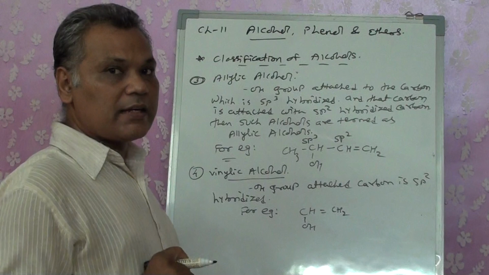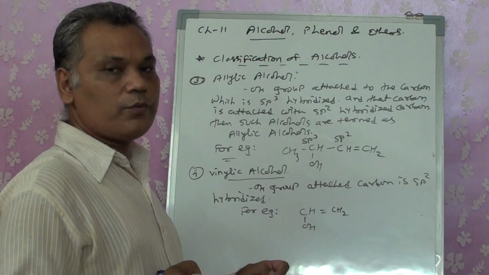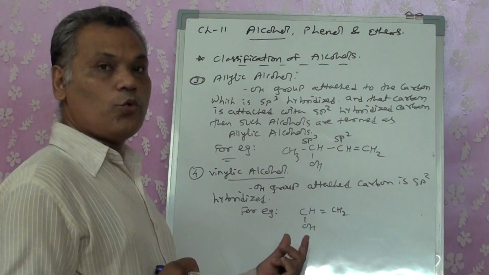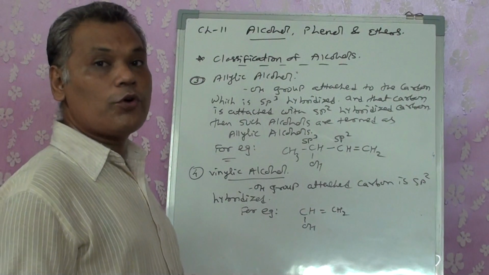There is a specific characteristic of this type of functional group. When you are having a double bond and OH group, they immediately go for tautomerism.